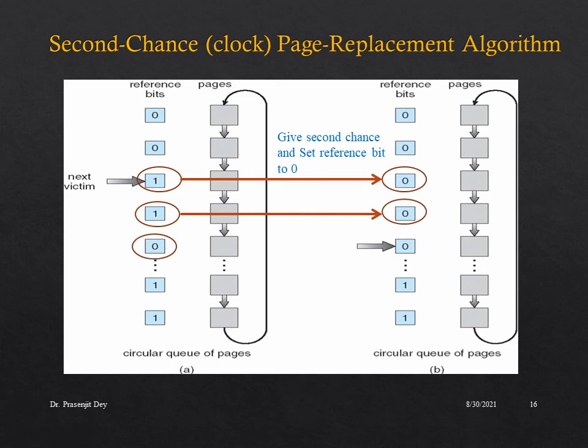But for the third page, the corresponding reference bit is 0, and in that case we are going to replace this page. And this is how the second chance page replacement algorithm works.